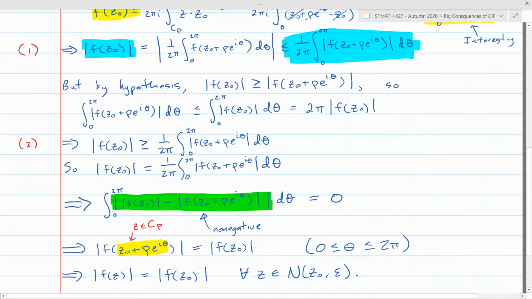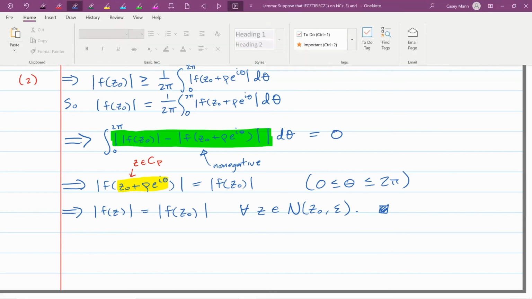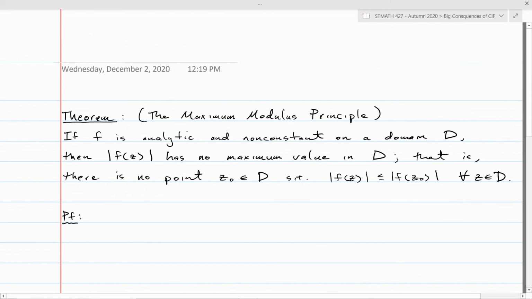Yep. So that's sort of the technical lemma that we needed to get out of the way to prove the next big result, which is called the Maximum Modulus Principle. Okay, so here's what the Maximum Modulus Principle says. It says that if your function f is analytic and it's not constant on a domain D, then the modulus of that function has no maximum value in that domain.